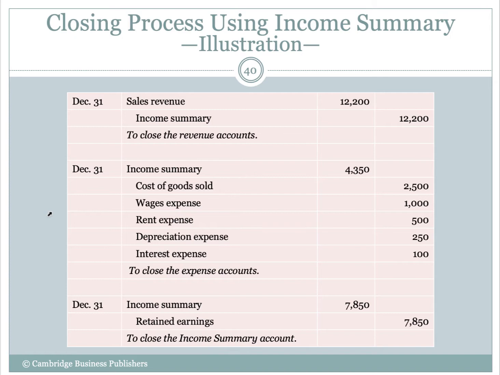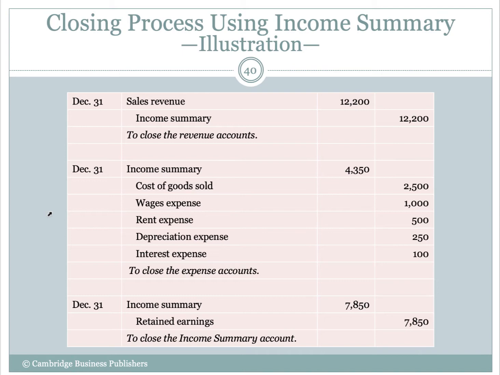The only difference for your knowledge is that instead of closing revenues and expenses to retained earnings, we close them to the income summary. So the income summary actually gives us our net income or our net loss, right? And we can see in this example that the income summary has a balance of 7850.